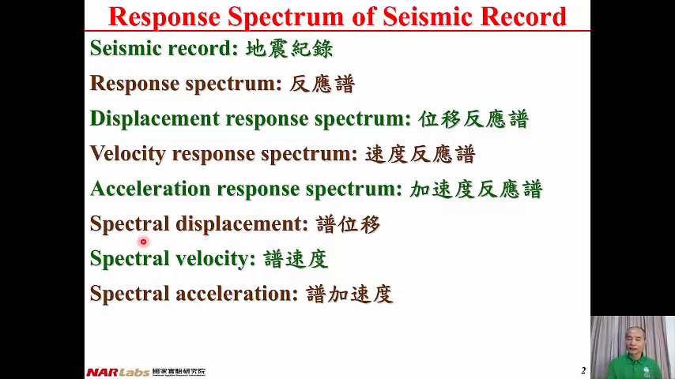Spectral displacement. Given the structural vibration period, then we can have the maximum structural relative displacement. And in Chinese, 谱位移. Spectral velocity. Given the vibration period of the structure, then we can have the peak relative velocity of the structure. And in Chinese, 谱速度. Spectral acceleration. Given the vibration period of the structure, then we can have the peak absolute acceleration of the structure. And in Chinese, 谱加速度.